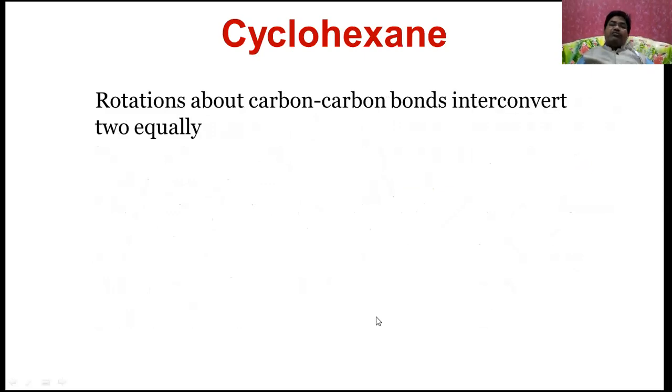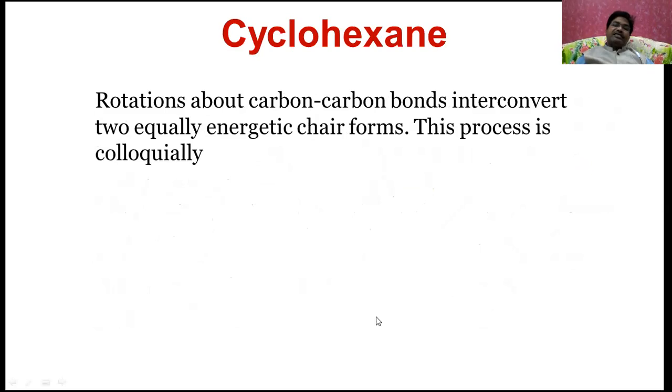Let us see the other one. Rotation about carbon-carbon bonds interconverts two equally energetic chair forms. This process is colloquially called a ring flip, that is, flipping the ring.